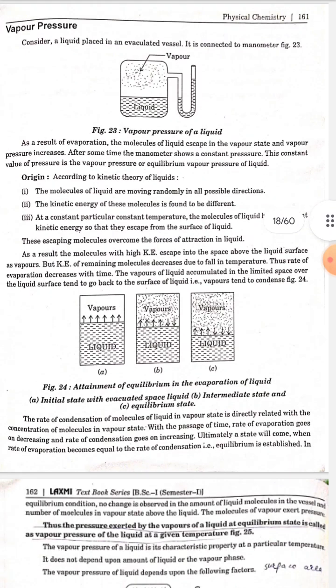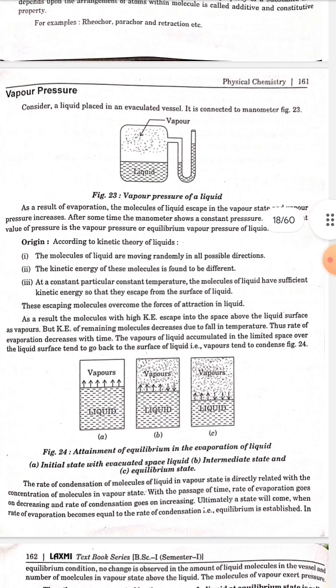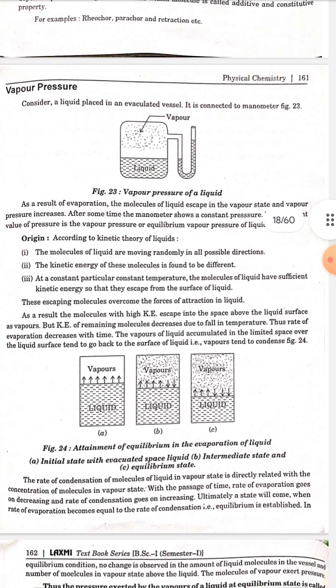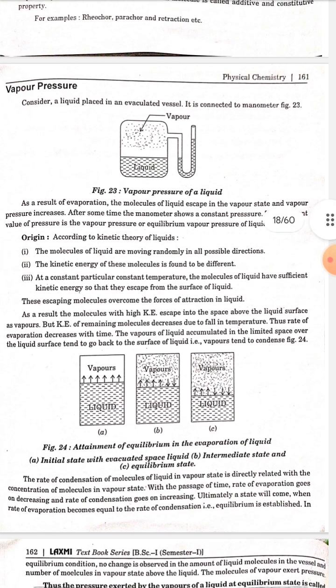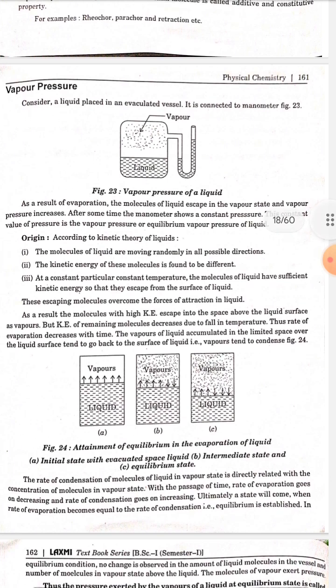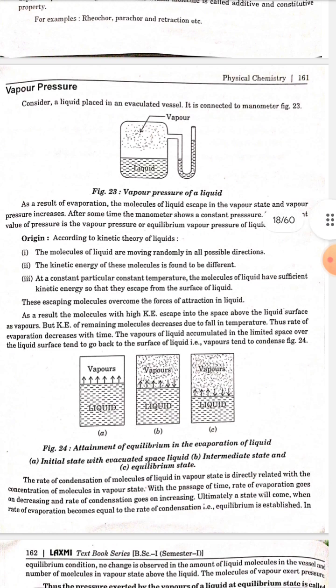Vapor pressure. Consider a liquid placed in an evacuated vessel. It is connected to a manometer, represented in figure 23. As a result of evaporation, the molecules of liquid escape into the vapor state and vapor pressure increases. After some time, the manometer shows a constant pressure. This constant value of pressure is the vapor pressure or equilibrium vapor pressure of the liquid.